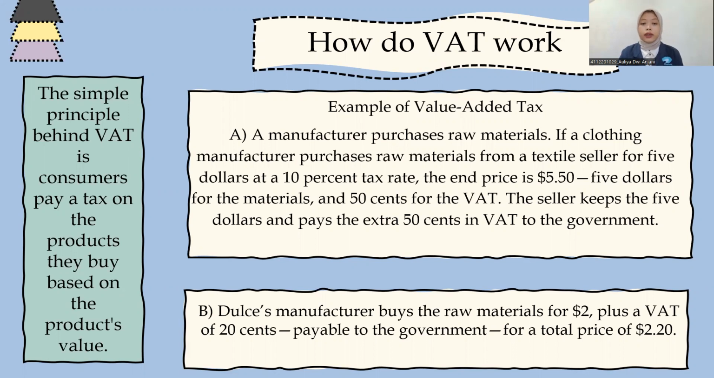The second example is a manufacturer buying raw materials for $2 plus a VAT of 20 cents, payable to the government, for a total price of $2.20.